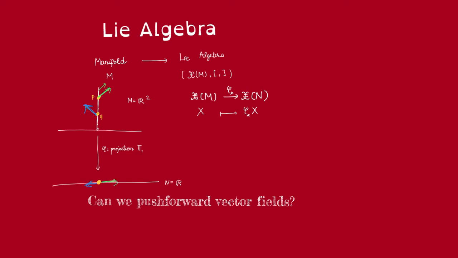So there cannot be a well-defined notion of push forward of this vector field, because if there was, then both of these vectors, and actually all of the vectors along this line, have to map to the same thing, because all of these points here map to the same point. Thus, in general, we can't push forward vector fields. But if the map phi is injective, then we don't have this problem. In particular, if phi is a diffeomorphism, we can push forward vector fields.